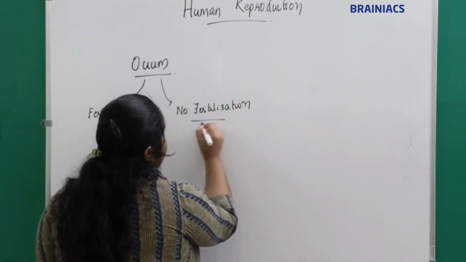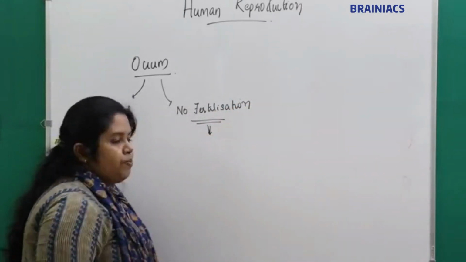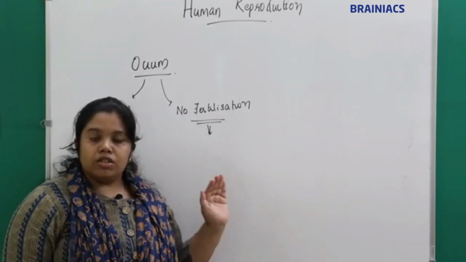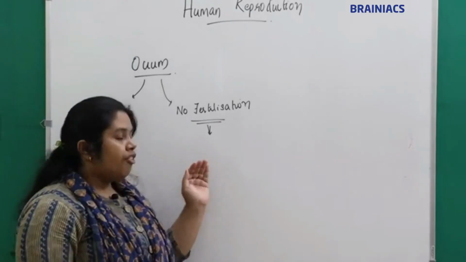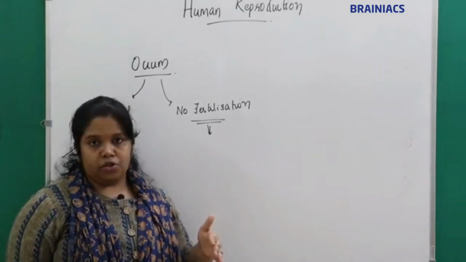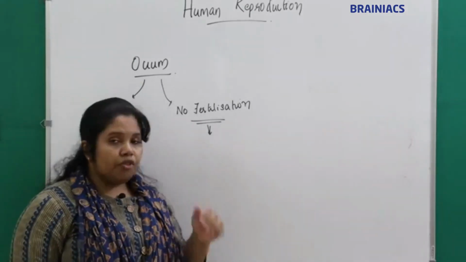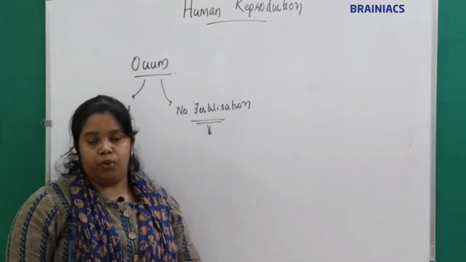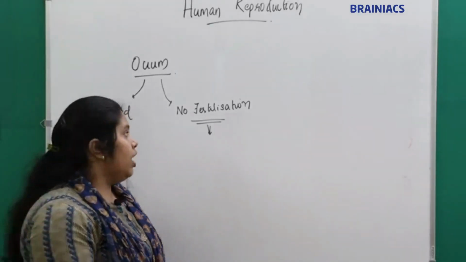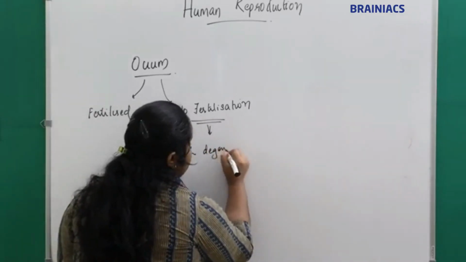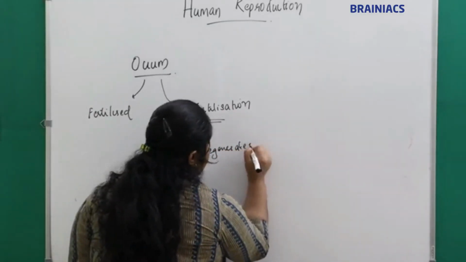If no fertilization occurs, what happens? If there is no fertilization after 10 days of the formation of the corpus luteum, the corpus luteum will disintegrate. The corpus luteum degenerates, right?